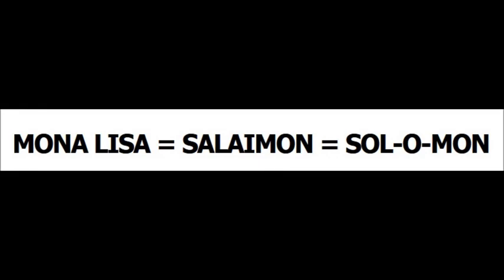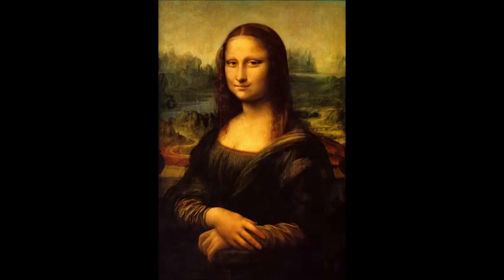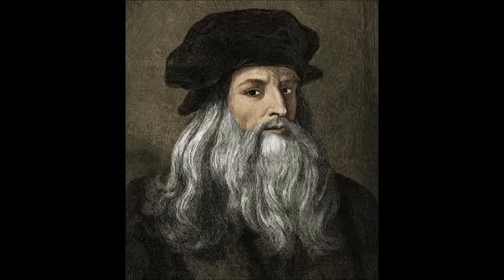Mona Lisa equals Salaimon equals Solomon. Another powerful symbol of Solomon's temple, which has for 500 years manipulated the subconscious mind, and assisted in establishing our 3D lunatic state, is the Mona Lisa painting by Leonardo da Vinci.